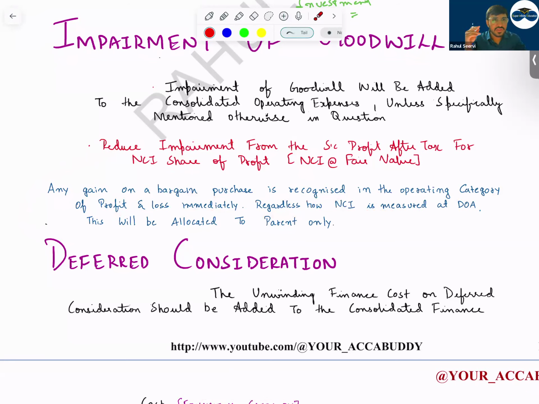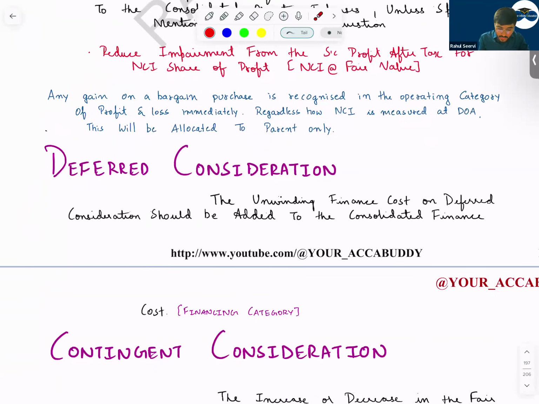Regardless whether the NCA is measured proportionate or otherwise, the amount will go to the operating category. I hope this is clear to everyone. This will be allocated to parent only. This will never be allocated to NCI.